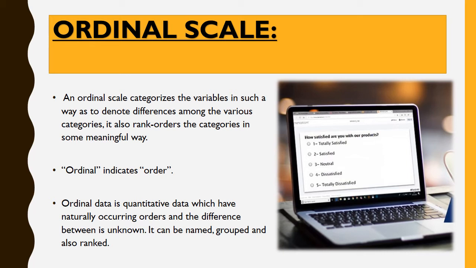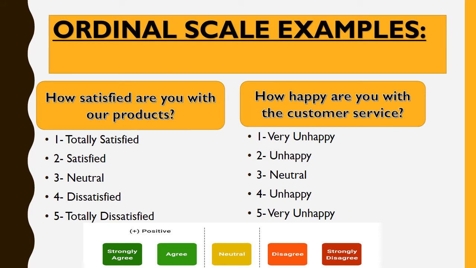It can be named, grouped, and also ranked. It means we rank something. We see the example like, how satisfied are you with our products? Totally satisfied, satisfied, neutral, dissatisfied, totally dissatisfied. It means we rank something.